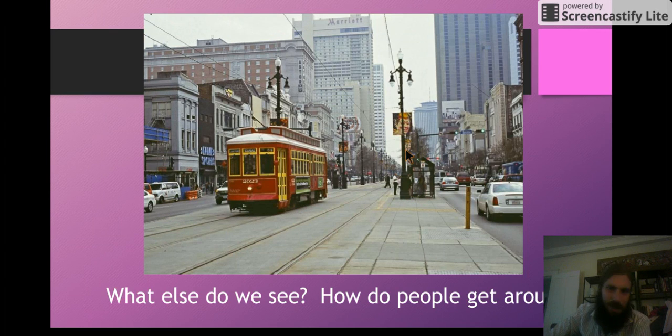What else do we see? How do people get around? We don't just see cars in urban communities. We see streetcars. We see buses. We see ways to carry big groups of people around, because remember, urban communities have big groups of people.